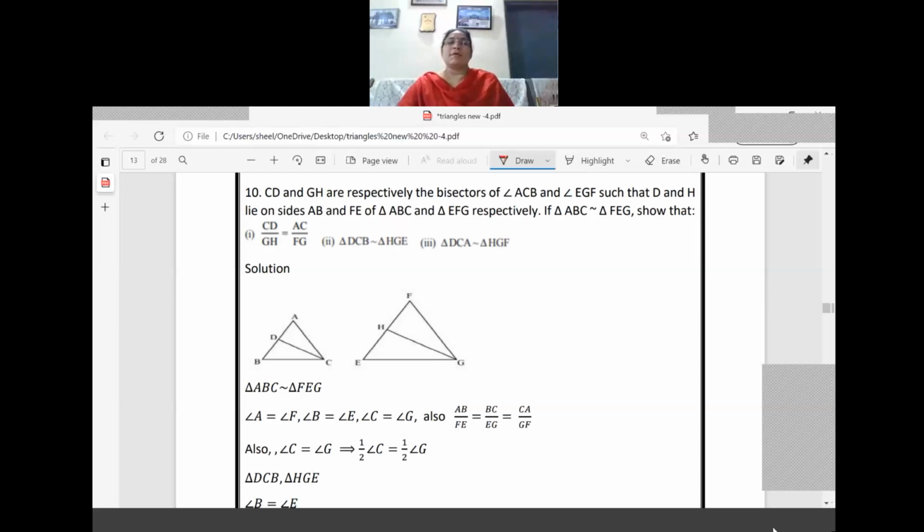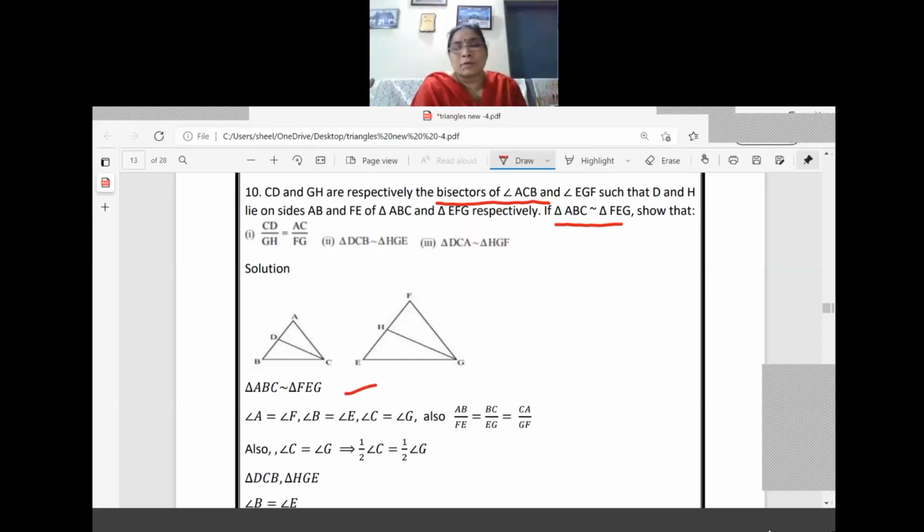Now what is given in the question? CD and GH are respectively the bisectors of angle ACB, so the bisector property is given, and it is also given that triangle ABC is similar to triangle FEG. What all can you write there? Here we have written triangle ABC similar to FEG. All angles are equal and corresponding sides are in the same ratio.